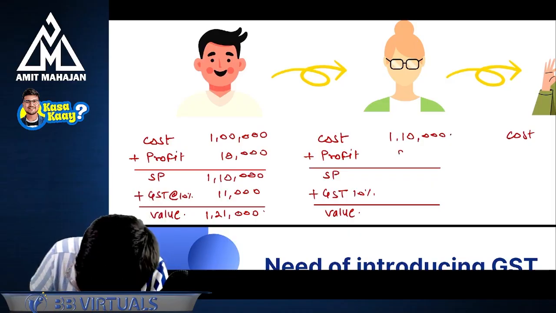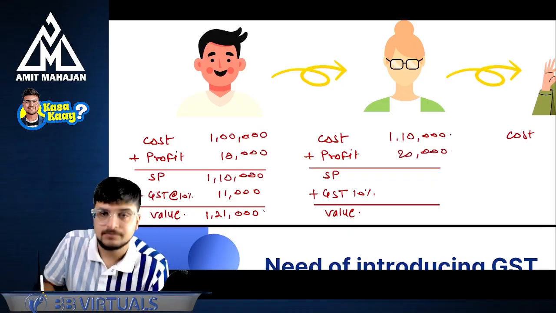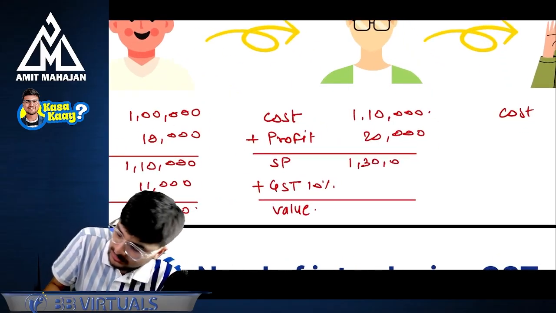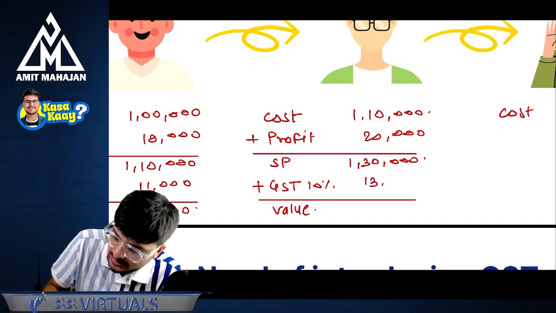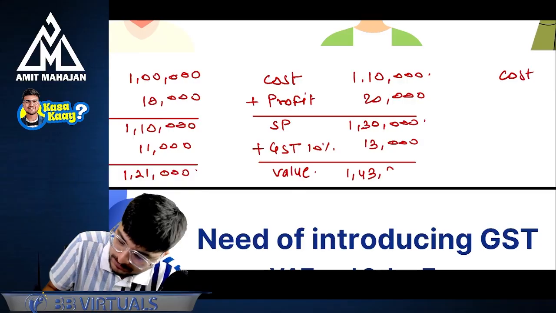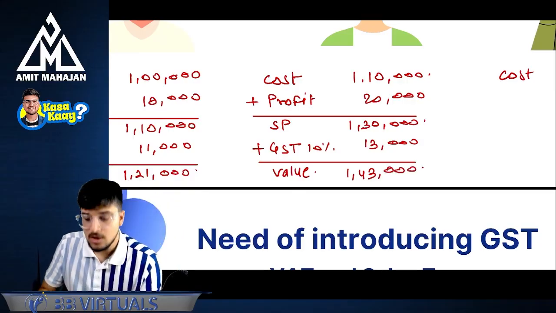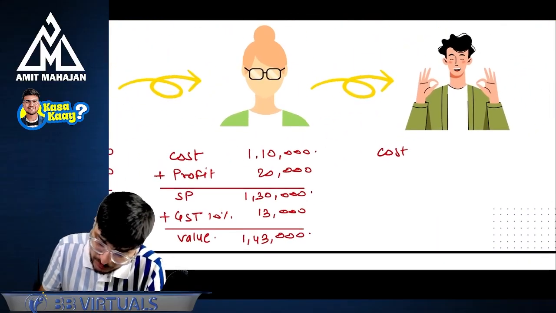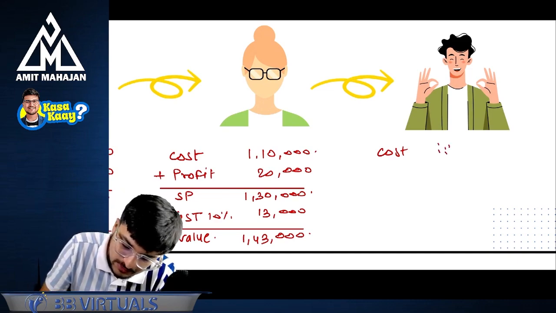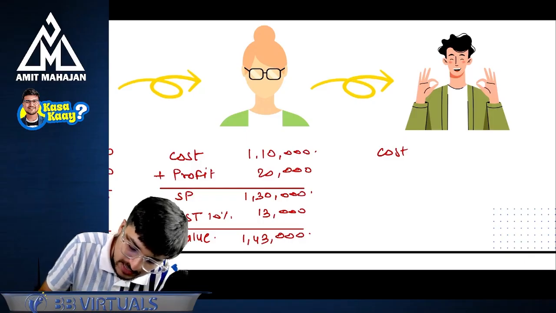Perfect. What is the profit? Profit is 20,000 rupees. Perfect. What is the selling price? Selling price is say 1,30,000 rupees, and again GST is charged at 13,000 rupees. So the value comes to 1,43,000. Now, what will be the cost for the consumer? Of course, he's a consumer. That's why the cost is going to be 1,43,000.